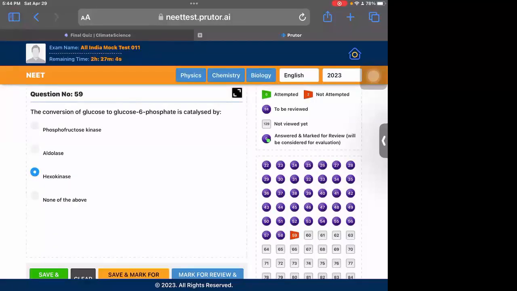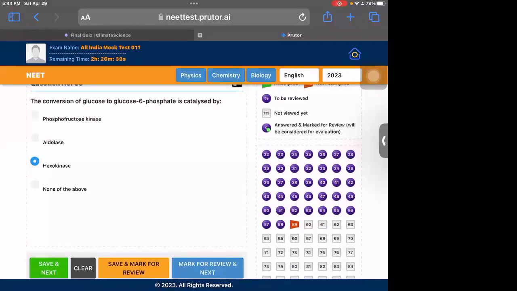If you cannot remember the whole path, at least the enzymes which are important, you need to memorize them and the reaction that they carry out, because it is asked in many of the exams, and sometimes the inhibitors of enzymes are asked. So for that, you need to know which enzymes catalyze which reaction. So some enzymes you need to remember. Hexokinase is one of them. So yeah, this is directly given in NCERT.